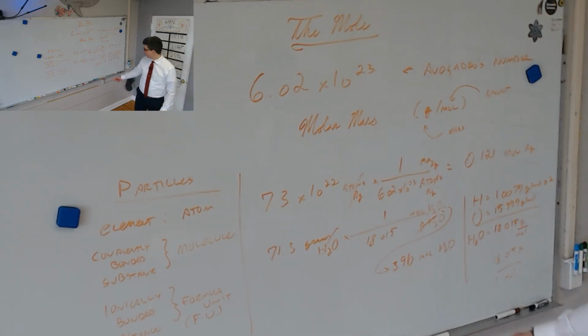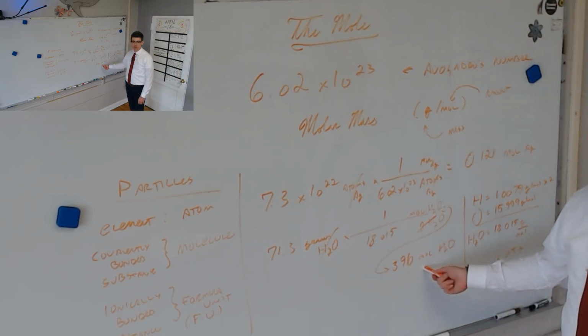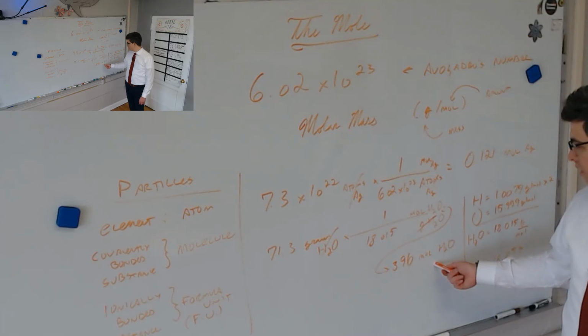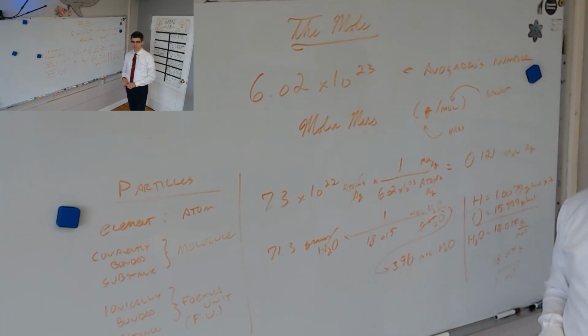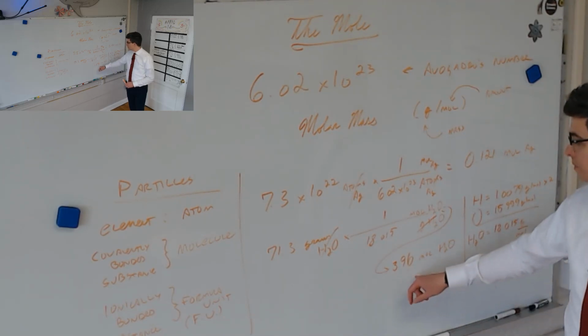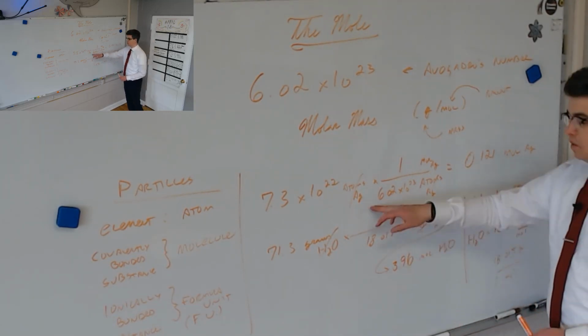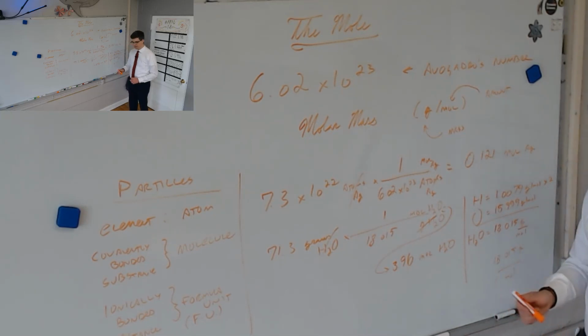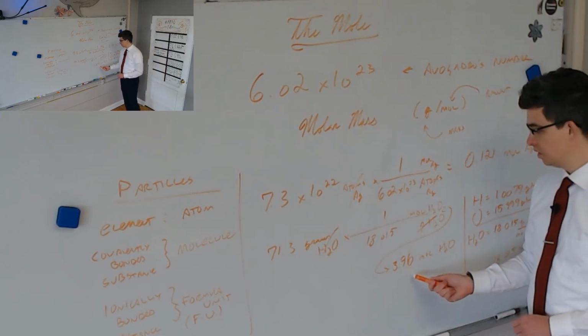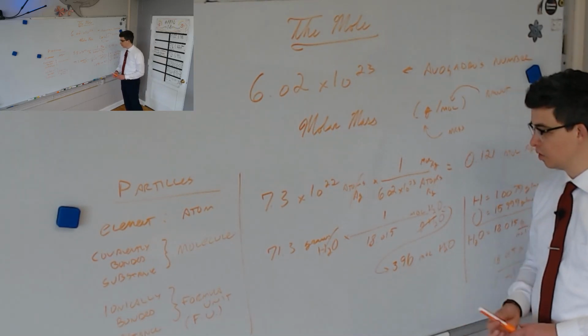Why would we ever want to get to moles? So what math would you do to find the amount of atoms? Oh, you mean if we wanted to go from this to the one like this, we can just chain them. Is that what you're talking about? Like if we wanted to get to the actual number of atoms instead of just this many moles? Sure, let's just do it from there.